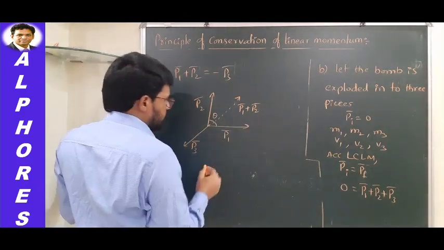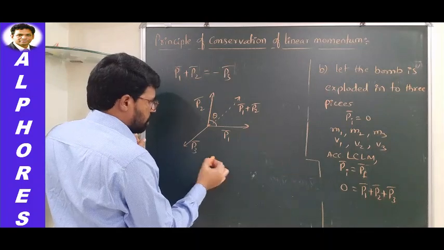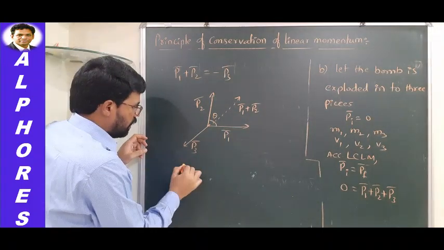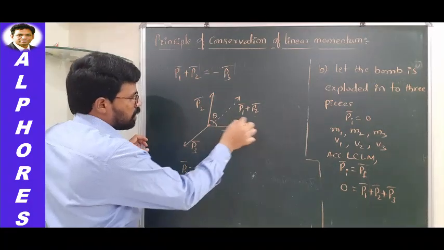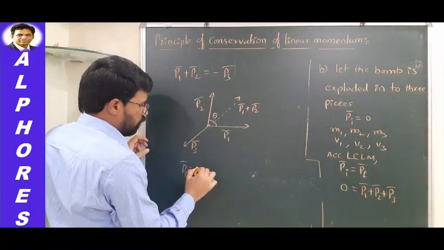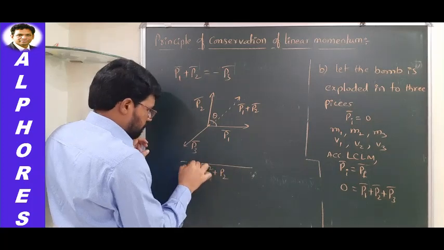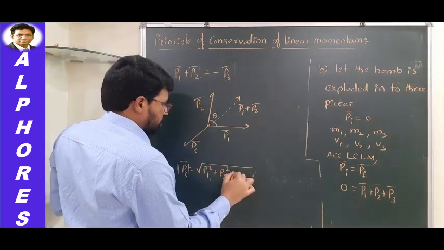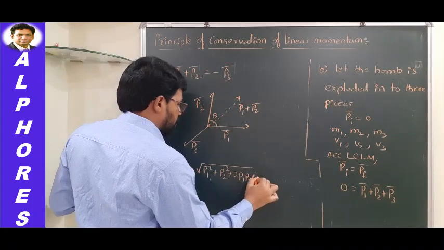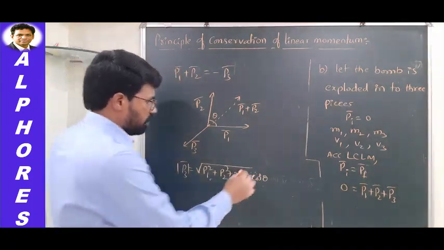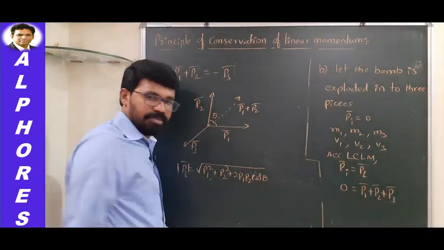So therefore, the resultant P1 bar plus P2 bar magnitude, how can it be written? It is actually equal to P3 bar magnitude, no? So directly I will write P3 as the magnitude of this one. Magnitude of this one is equal to how much? Under root P1 square plus P2 square plus 2 P1 P2 cos theta, isn't it? So this is the magnitude according to the parallelogram law of vectors.